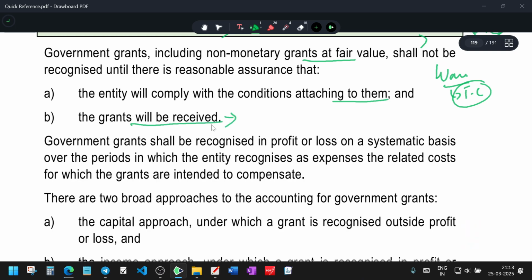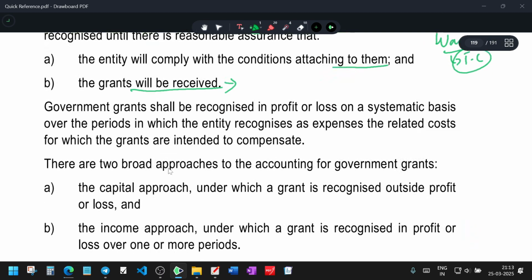Grants shall be recognized in profit and loss on a systematic basis over the periods in which the entity recognizes as expenses the related costs which the grants are intended to compensate.